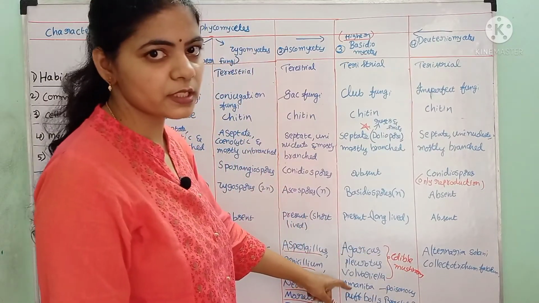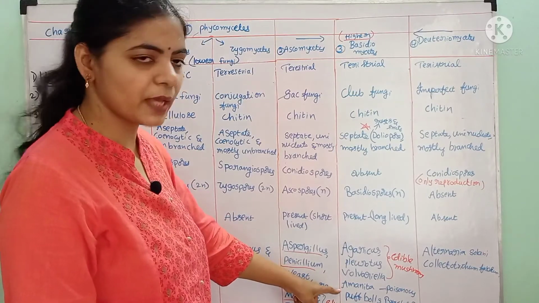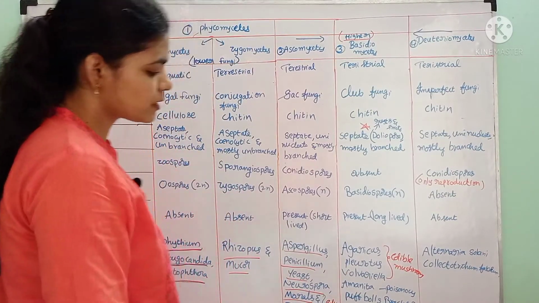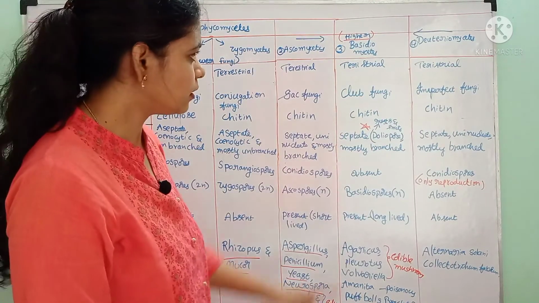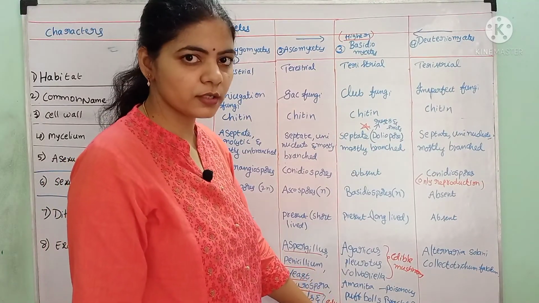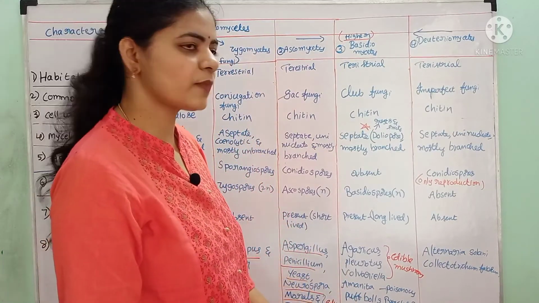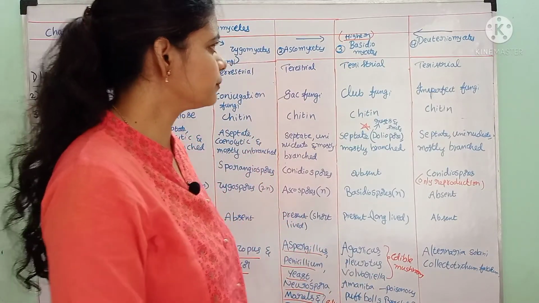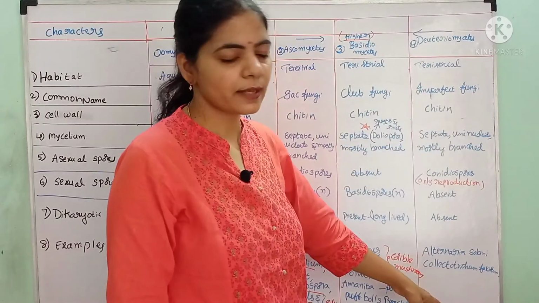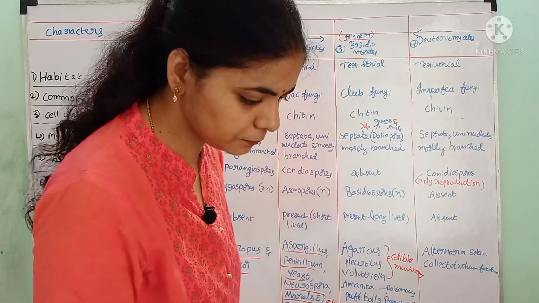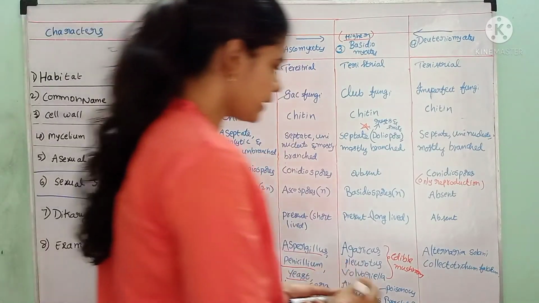And there are some poisonous mushrooms also seen. They are called Amanita. That is called a poisonous mushroom. In addition to this, there are some other Basidiomycetes like puffballs and bracket fungi. Some of the rusts and smuts will also come under this group. Deuteromycetes examples are Alternaria solani, Colletotrichum falcatum, and we can also write Trichoderma.